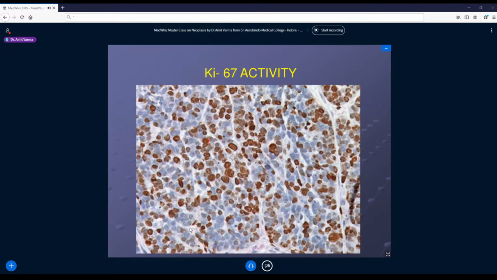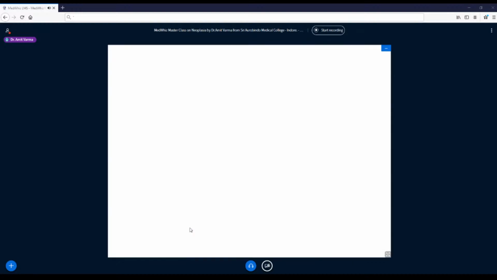Now this is Ki-67, right? What I said, Ki-67 is a marker for mitosis. So you see what has happened here: the cell nucleus is stained, not the cytoplasm. In this section, almost 70 to 80% of nuclei are stained, meaning the growth fraction is very high in this tumor. So this tumor will be very aggressive. This is going to tell us the prognosis, that this is a high-grade tumor and the prognosis will become bad. That is how IHC can help us in prognosis also. Few more slides.